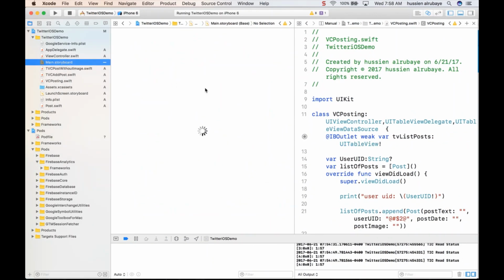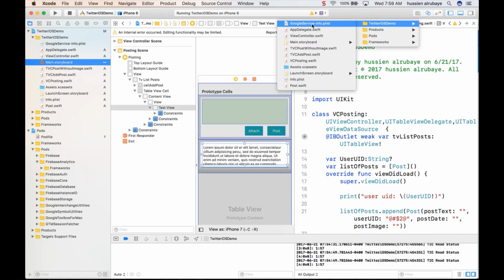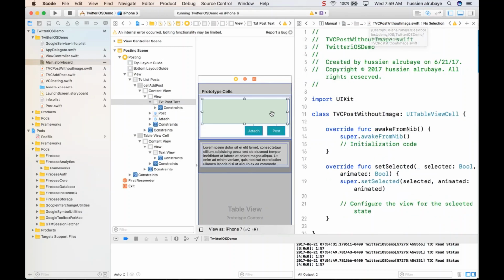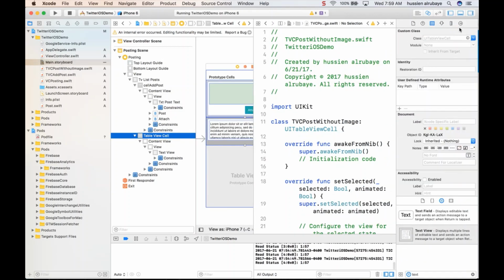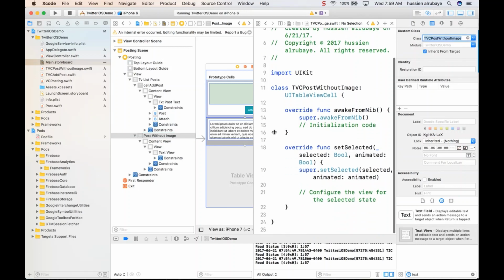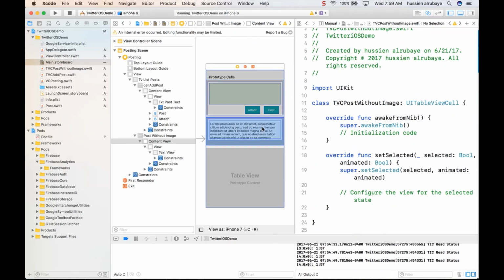So first of all, I need to show this post without image here. So in the VL, say this one needs to be connected with this cell, which is for the past table. Make sure this one is post without image. So what do you think the post without image needs to have? You need to have just this one connected.